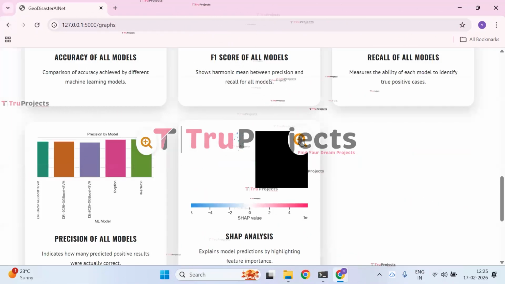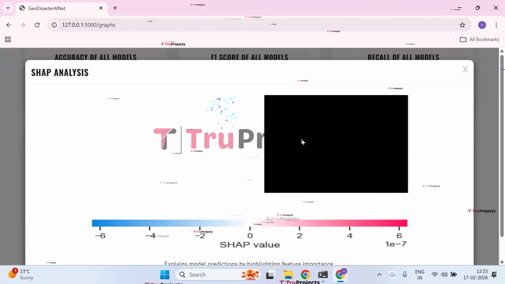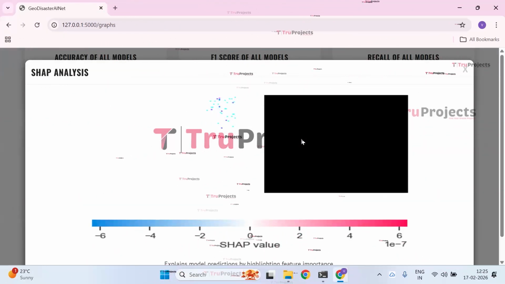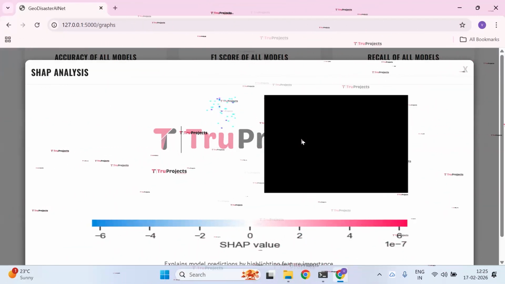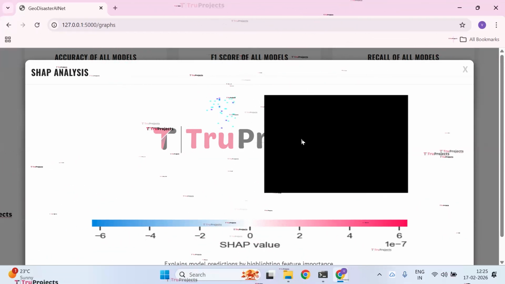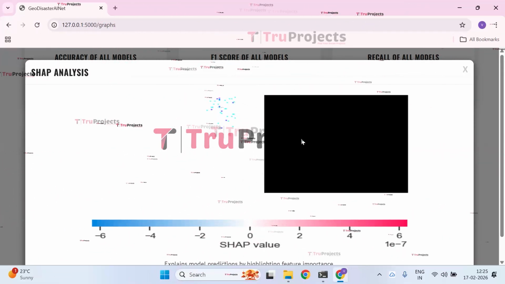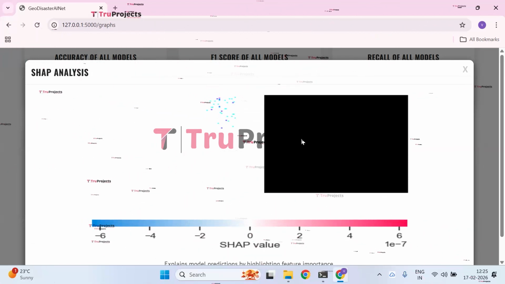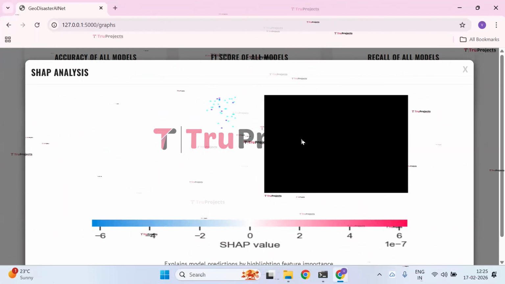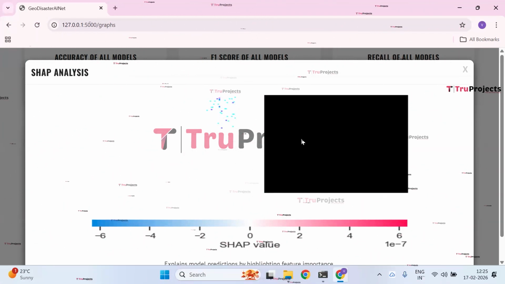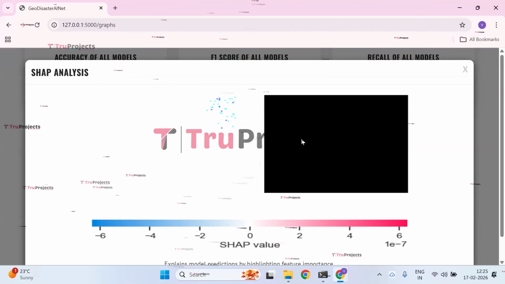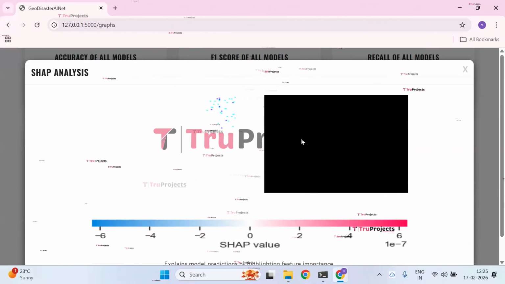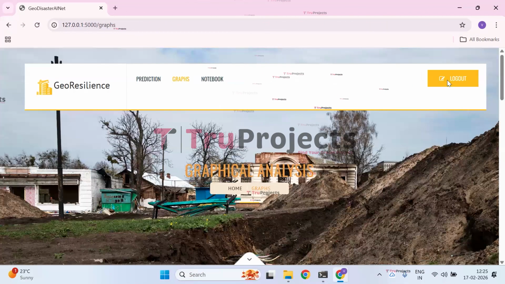And finally, we have the SHAP analysis graph. The graph represents a SHAP value visualization showing how different features contribute to the model's prediction. The color scale indicates positive and negative impacts on the classification outcome, though the contributions appear very small. This suggests that individual feature effects are subtle but collectively influence the final prediction. And then click on logout.